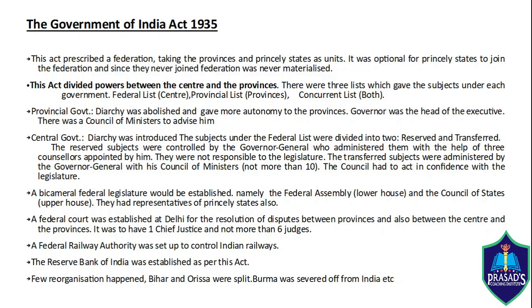By this act, the British prescribed a federation, taking the provinces and princely states as units. It was optional for the princely states to join the federation, and since they never joined, the federation never materialized. This act proposed to divide the powers between the centre and the provinces. There were three lists which gave the subjects under each government: a federal list for the centre, a provincial list for the provinces, and a concurrent list affecting both.